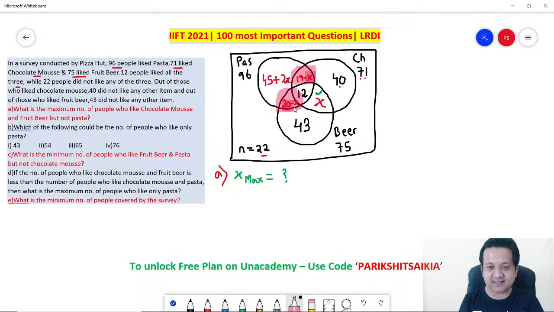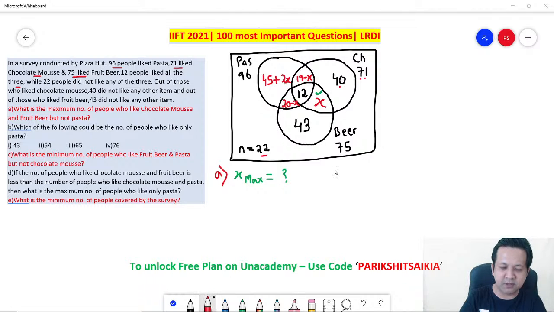Why? If x is 19, 20 minus x, 20 minus 19 will become 1. Allowed. 19 minus 19 is becoming 0. Allowed. Perfect. So the maximum possible value of x is 19. Did you get it? Maximum possible value of x is 19, and that's the answer for the first one.